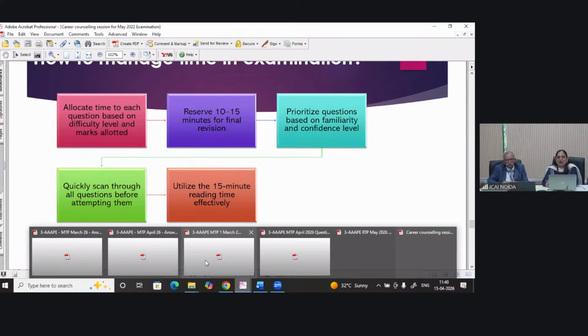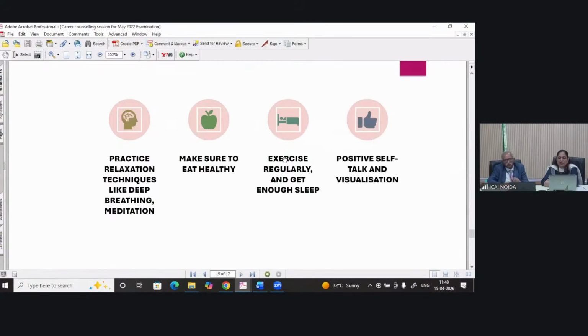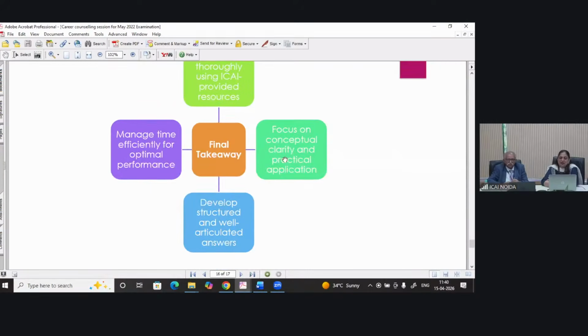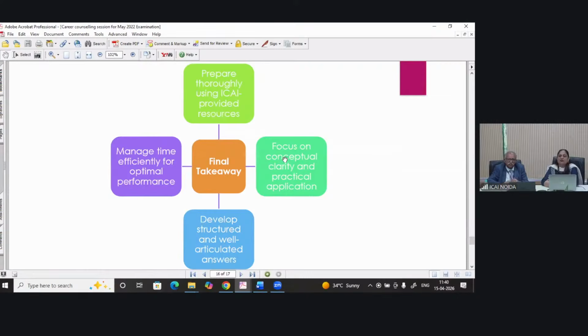And one more important point, in addition to the same: quickly scan the complete paper during your 15 minutes reading time, right? And during your examination also, it's very good to have healthy food, do some exercise or meditation if possible.